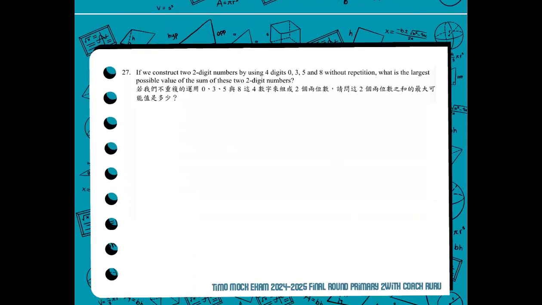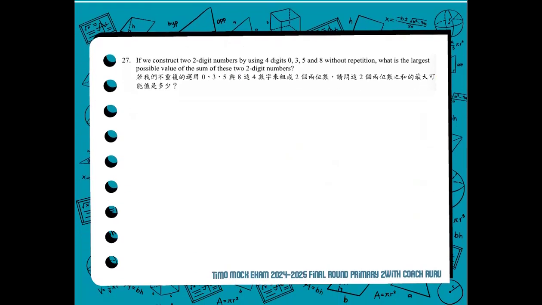Number 27. If we construct two-digit numbers by using 4 digits, 0, 3, 5, and 8, without repetition, what is the largest possible value of the sum of these two-digit numbers? So we arrange our number pool. We have 8, 5, 3, 0.